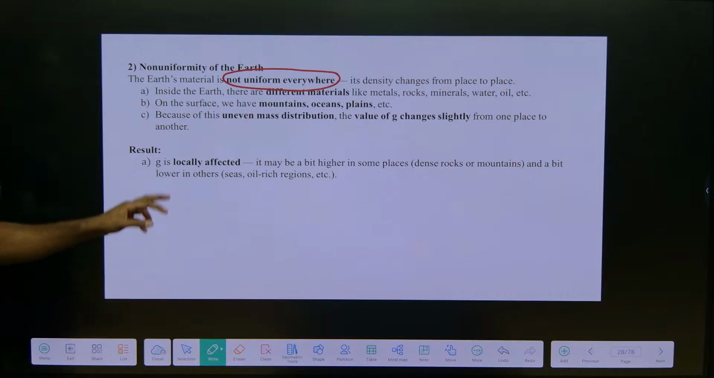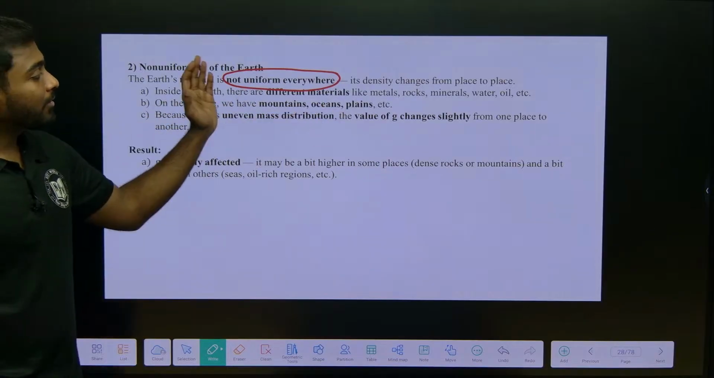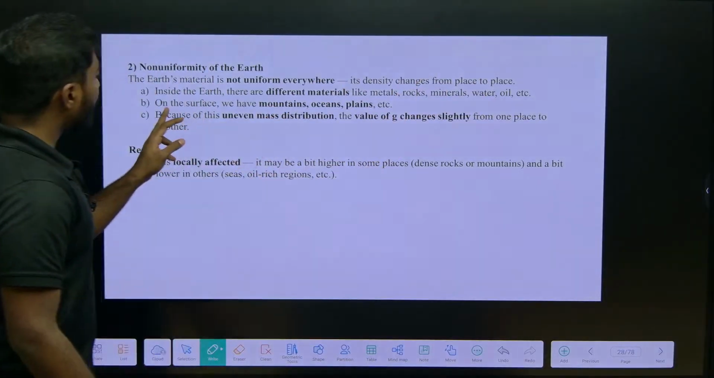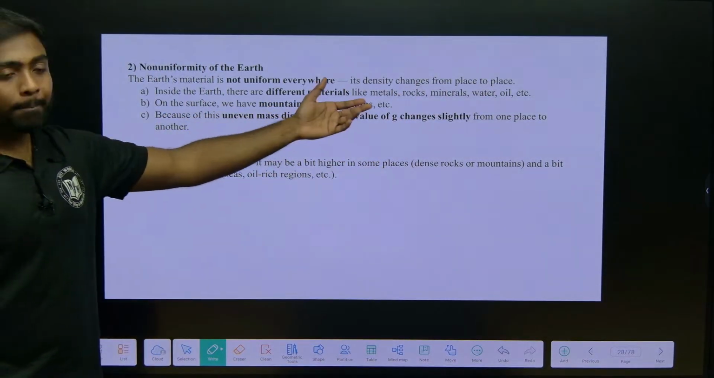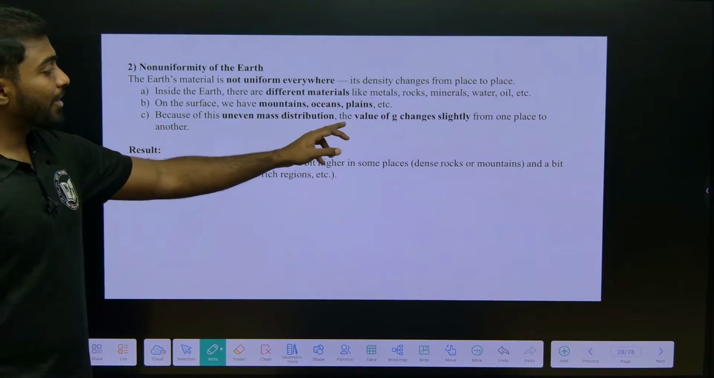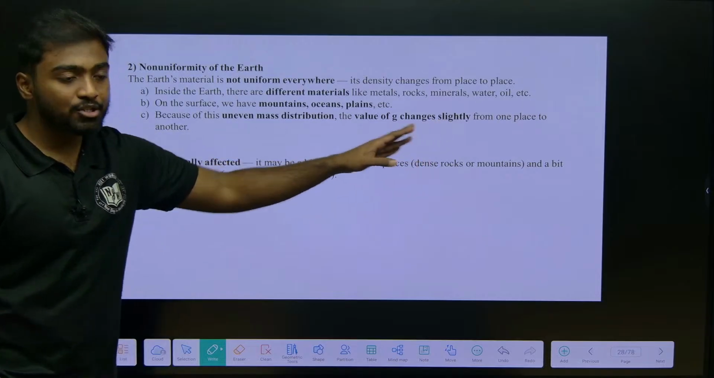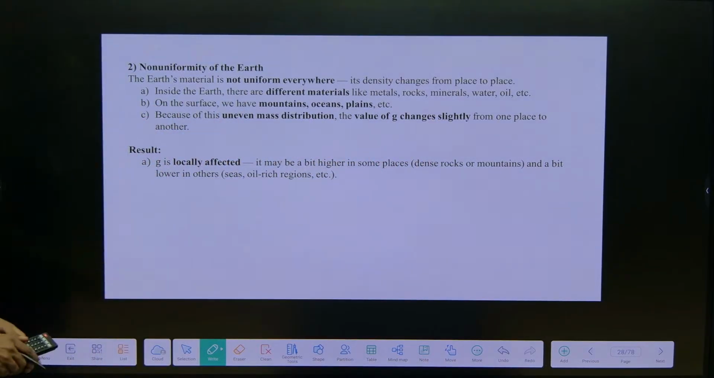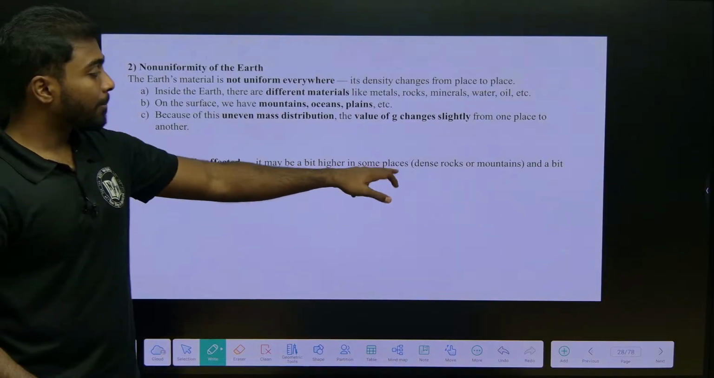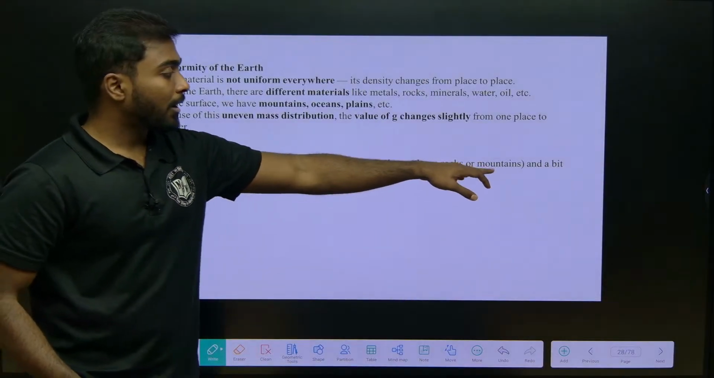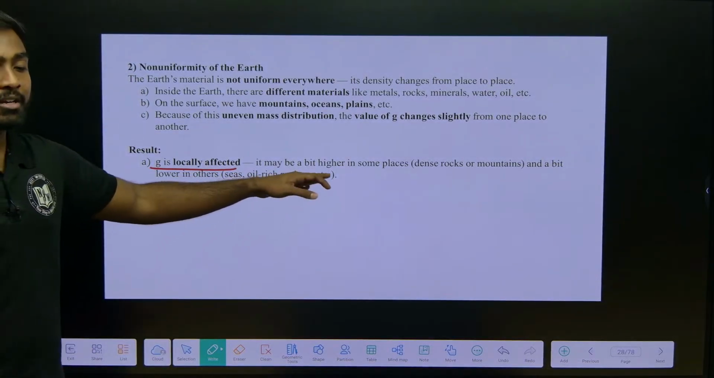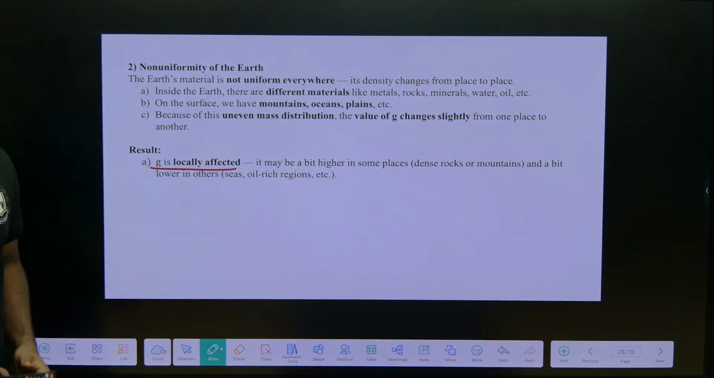Okay. Inside the Earth there are different materials like metal, rock, minerals, water, oil, etc. On the surface we have mountains, oceans, plains. Because of uneven mass distribution, the value of G changes slightly from one place to another. So G is locally affected: it may be a bit higher in some places like dense rock or mountains, and a bit lower in others like the sea, oil-rich regions, etc. Okay.